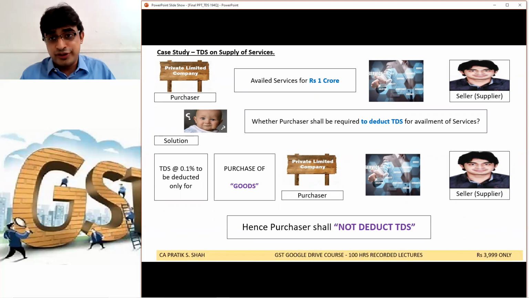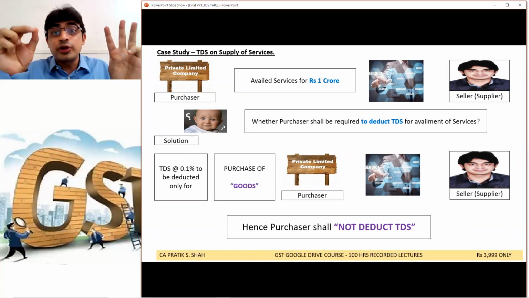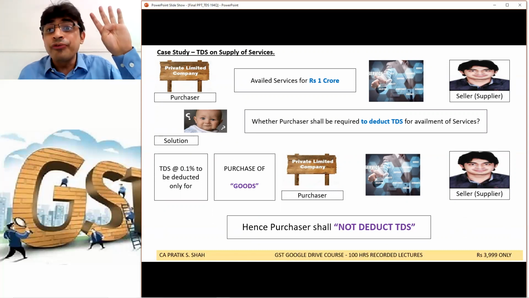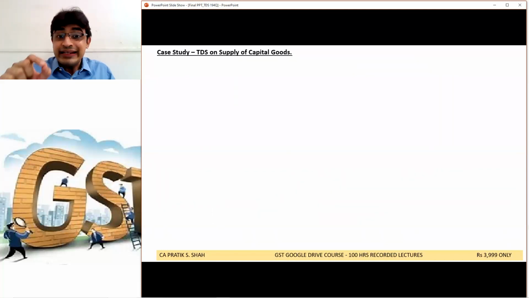So this is good news. At least on services, this new section is not there. It is an additional compliance burden only on purchase of goods. Clear? Next case study. TDS on supply of capital goods.